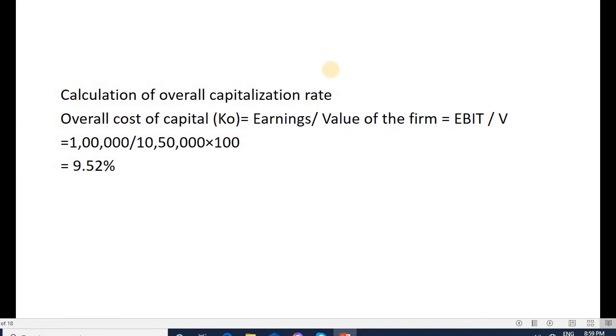To calculate the overall capitalization rate, that is the overall cost of capital, it is earnings divided by value of the firm, that is EBIT divided by V. EBIT is given in the problem, it is 1 lakh, divided by 10,50,000, the market value of the firm, into 100, is 9.52%.